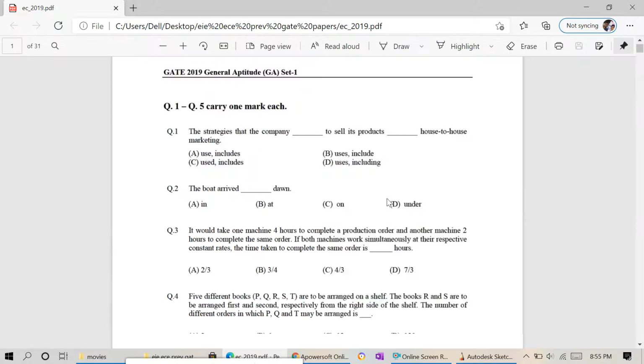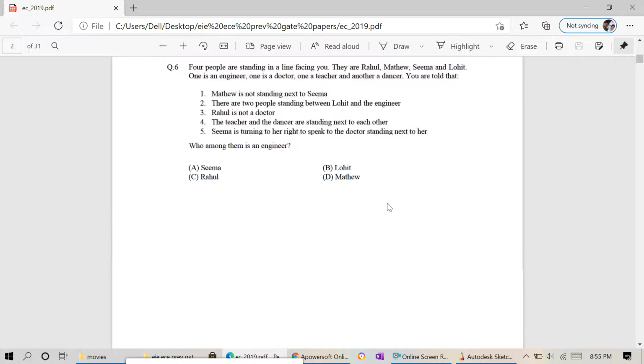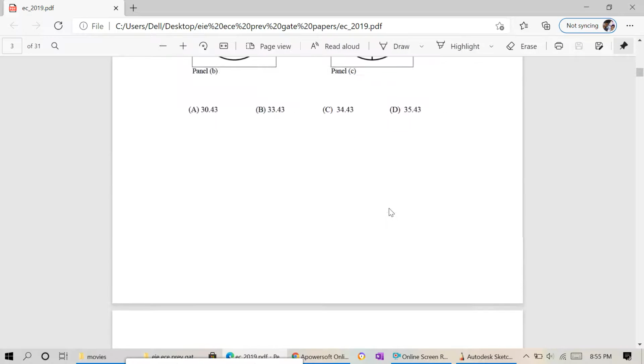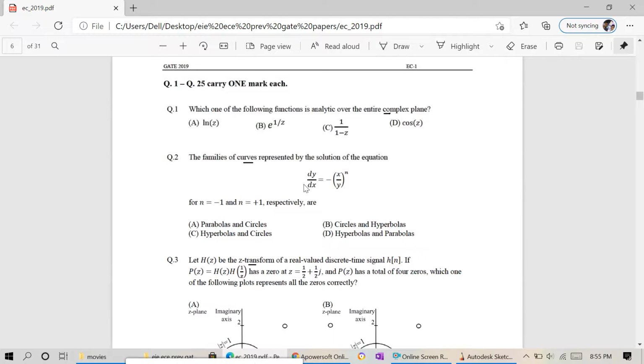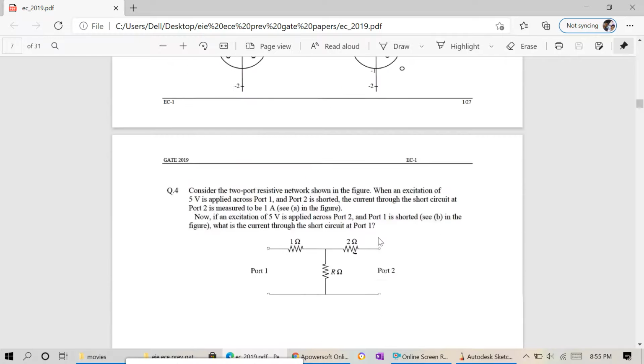Here also the same flavor, and the first 10 questions are the same. Next, the same approach.